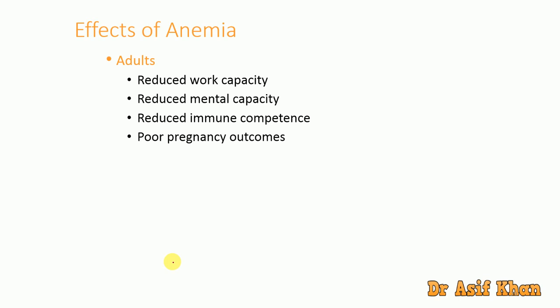Poor pregnancy outcomes: if a pregnant woman becomes anemic, and it is not treated, and the anemia progresses, then there is a poor pregnancy outcome, meaning the kid will not be born alive. It will die in the mother's womb. It will be either stillborn or born without life. That is what we call poor pregnancy outcome. There is also an increased risk of maternal death. Along with the death of the fetus, the mother also can die. These are the effects of anemia in adults.